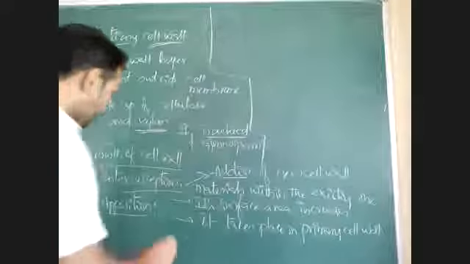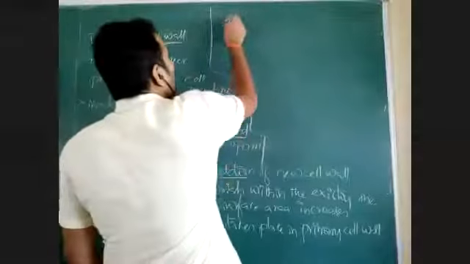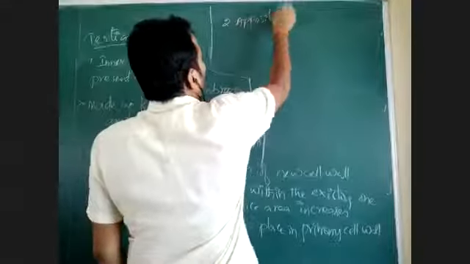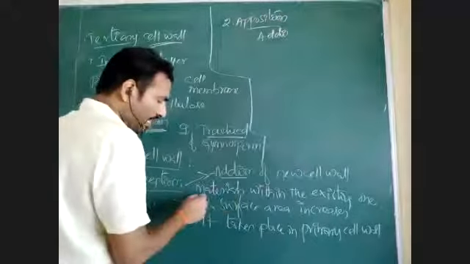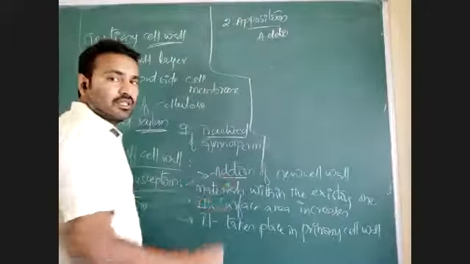Okay. Then apposition. What is apposition means? Here there is addition of the new materials to the sides of that existing one.